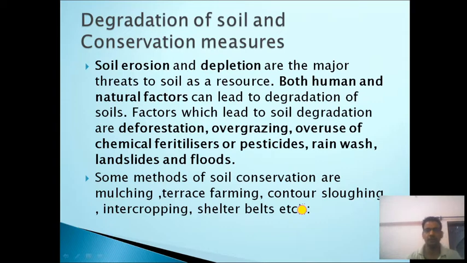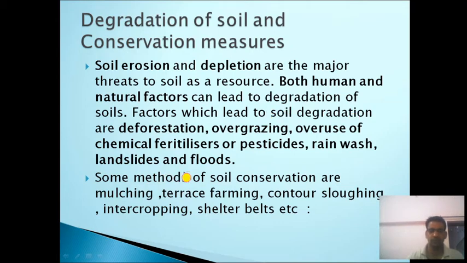Next is degradation of soil and conservation measures. Soil erosion and depletion are the major threats to soil as a resource. Both human and natural factors are responsible for the degradation of soil or land. The factors which lead to soil degradation are deforestation, overgrazing, overuse of chemical fertilizers and pesticides, rainwash, landslides and floods.